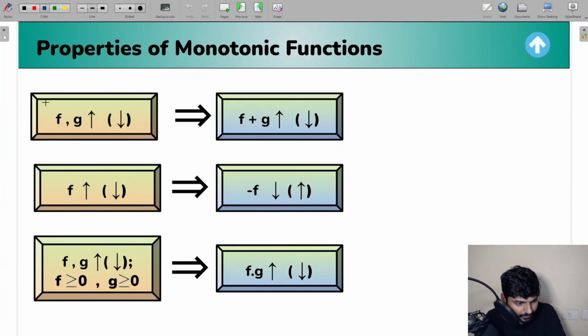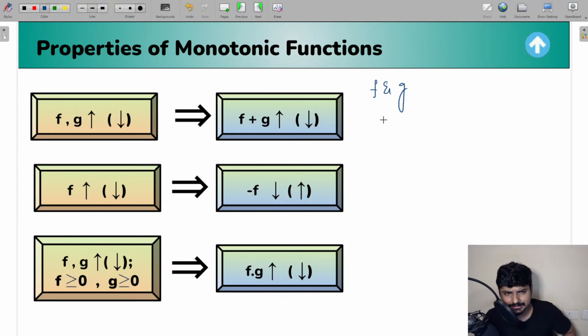So with that, let me go to another concept, which is related to the properties of monotonic functions. So guys, if you want to know about the properties of monotonic functions, let us say that you have two functions given, f and g. Now, depending upon whether f and g are increasing or decreasing, you can decide f plus g, f into g, f minus g. You can decide whether they are going to be increasing or decreasing.